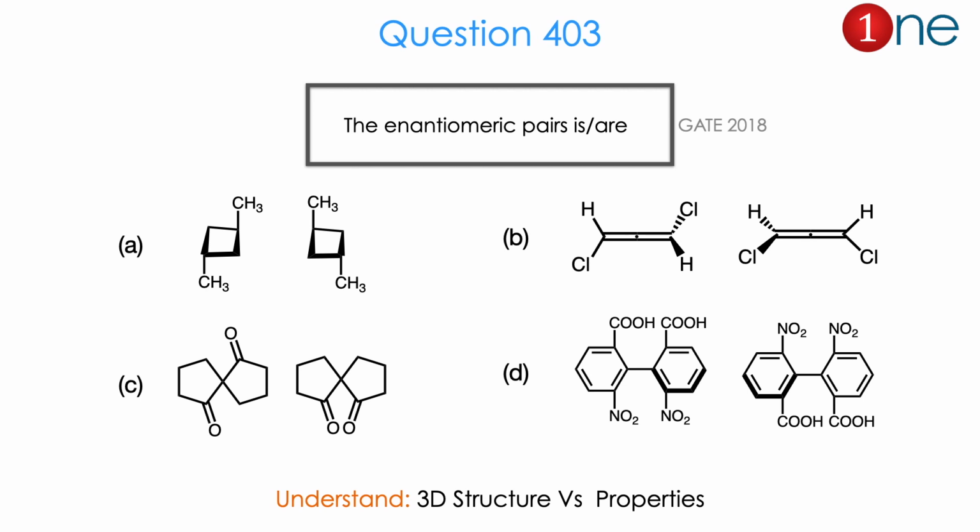From the question of enantiomeric pairs and 4 different structures, you might realize the question is really about 3D structure versus its stereochemical properties. The answer is D. Let us see how.